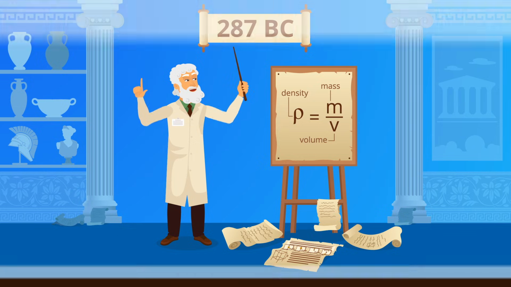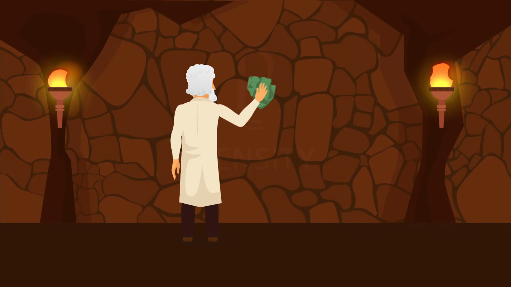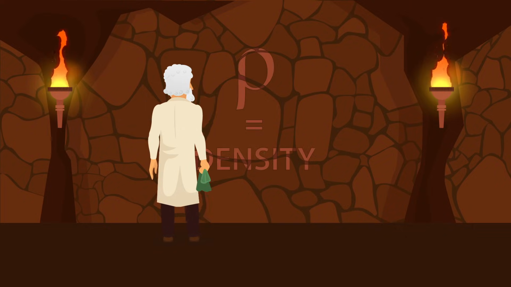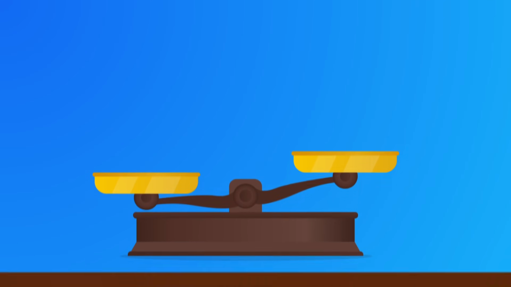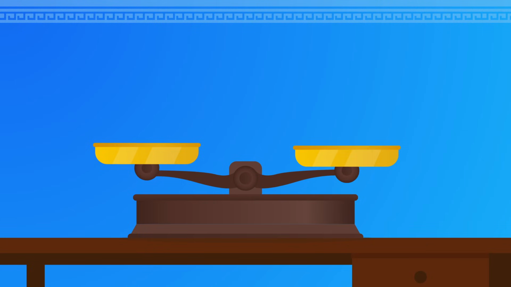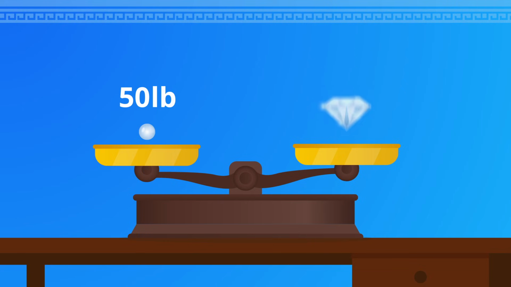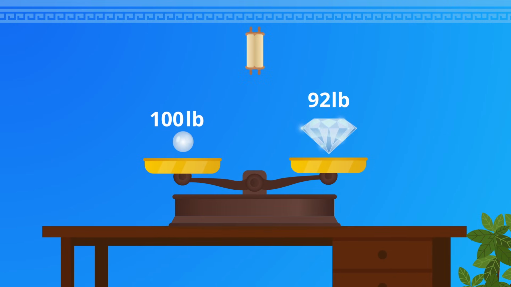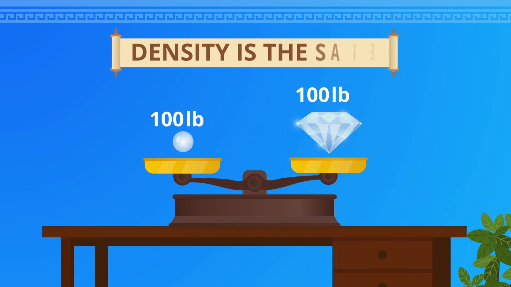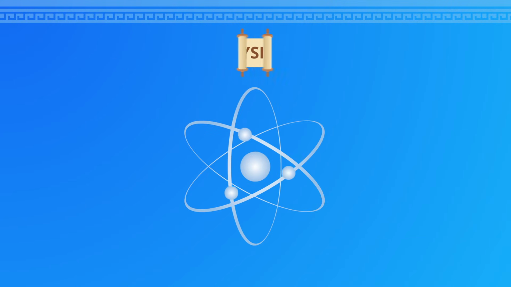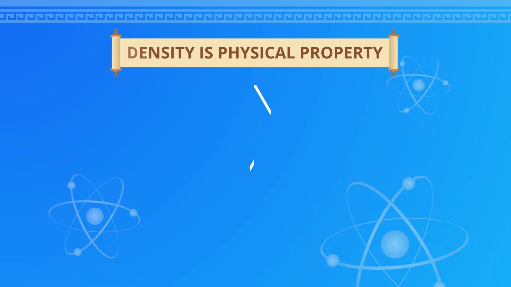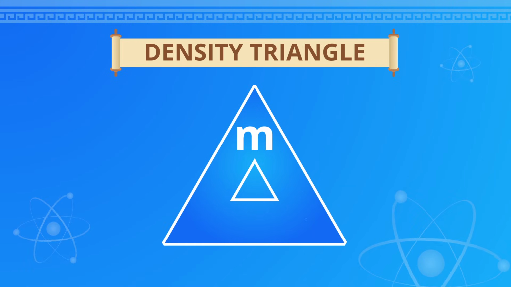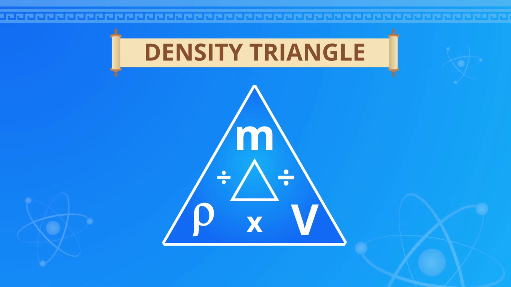anytime we want. Due to density's origin, it's common to see it written as the Greek letter rho. Over 2,000 years ago, Archimedes showed us that when we're talking about density, we're really referring to something's mass, how much material is present, and its volume, how much space it occupies. Even though you can change the amount of substance to alter its mass and volume, the density of the material stays the same because it's a physical property of the substance. So, if you divide something's mass by its volume, you get its density.